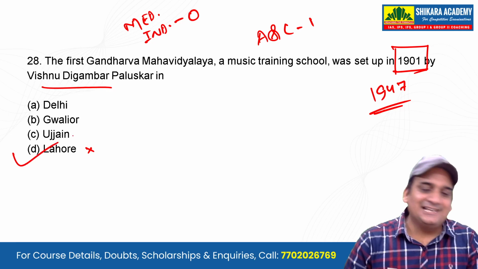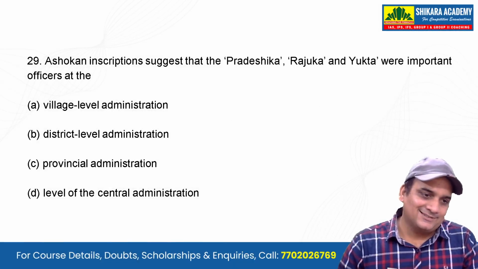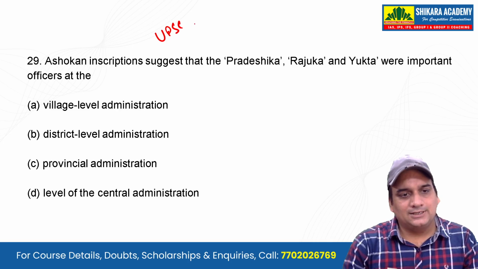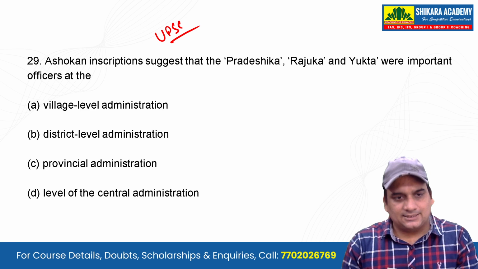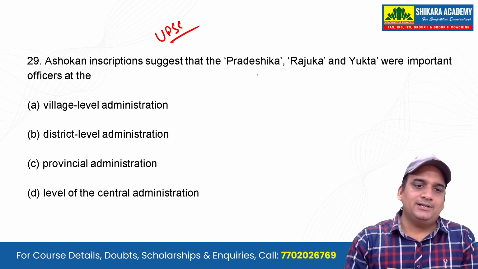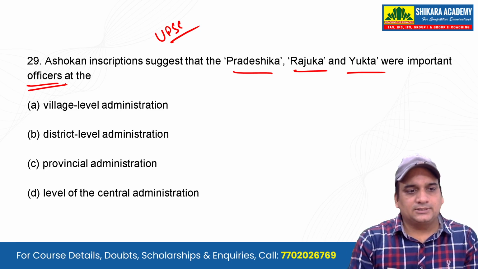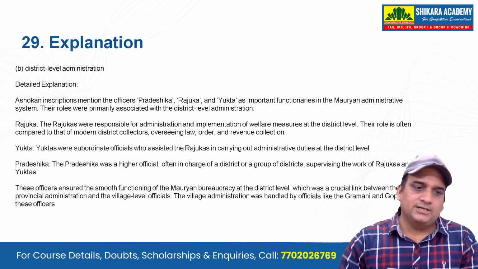So what he eliminated was the right answer there. Nonetheless, Ashokan inscription, this is again the UPSC trend. The question gets asked from the Mauryan Empire, from Ashokan edicts and inscriptions. It is asking about Pradesika, Rajuka and Niyukta, very important officers at which level. Again, if you know, you know; district level administration is the correct answer over here.